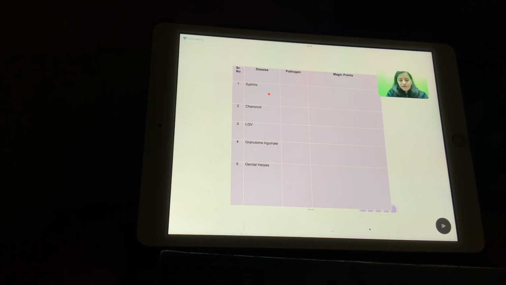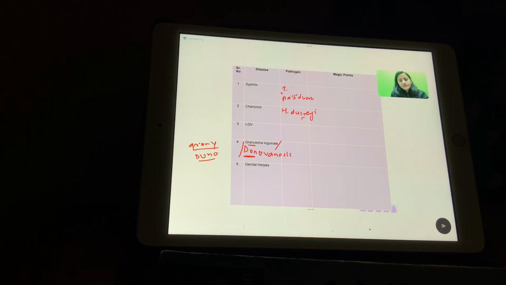We saw it yesterday in ovarian tumors. Granny is dawn, right? So granuloma inguinale is also called donovanosis. So remember that granny is dawn. Syphilis. What are the causative organisms? Syphilis is caused by Treponema pallidum. Chancroid is caused by Haemophilus ducreyi.